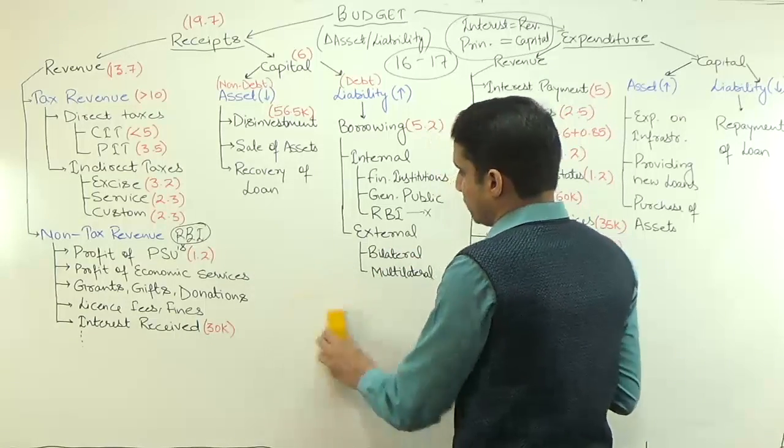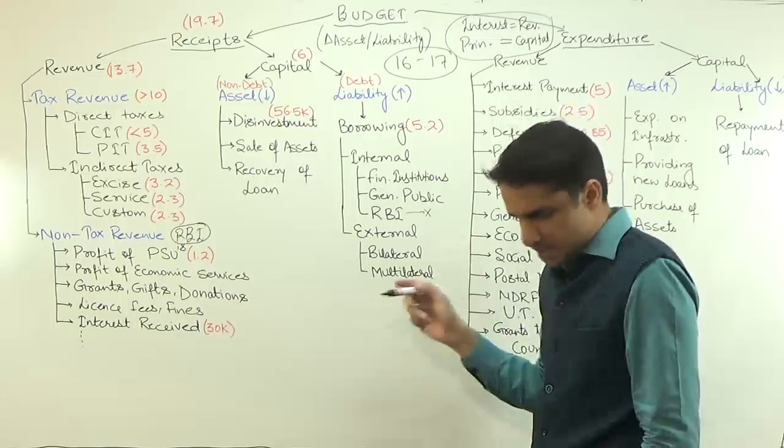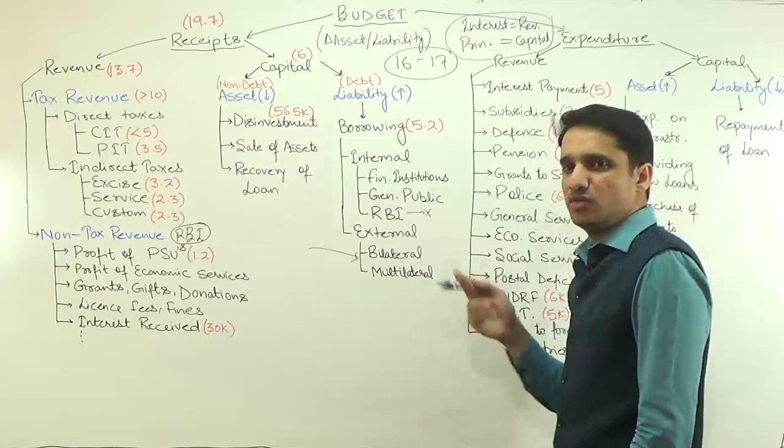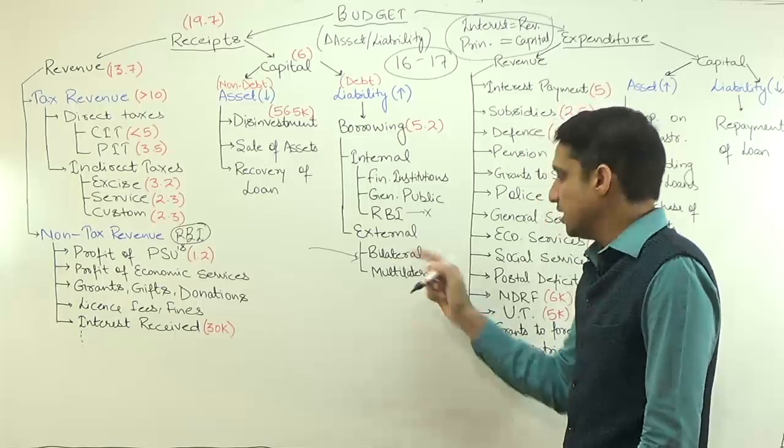And this borrowing can also be of two types. The first one is bilateral. Bilateral means one country has given you a loan. China gave you a loan. Japan gave you a loan. So this is known as bilateral.